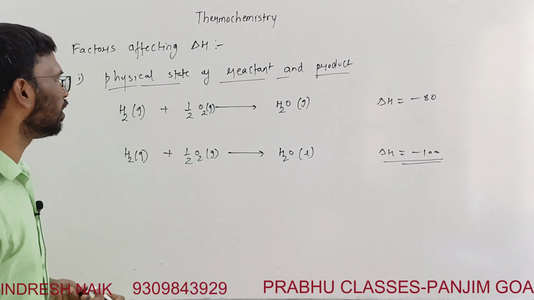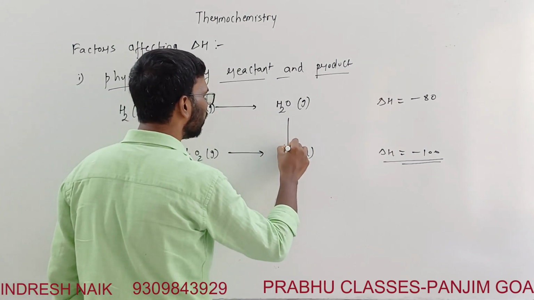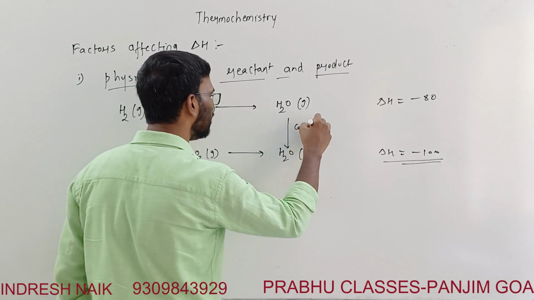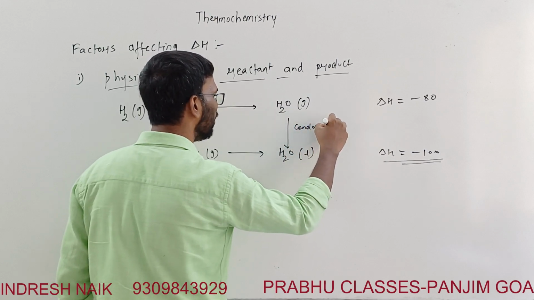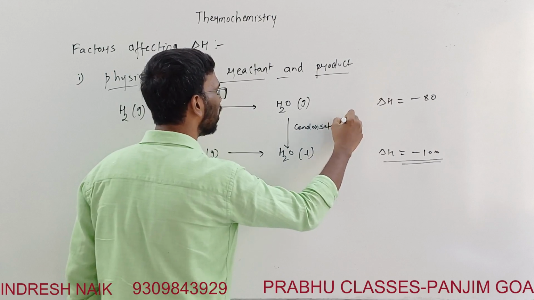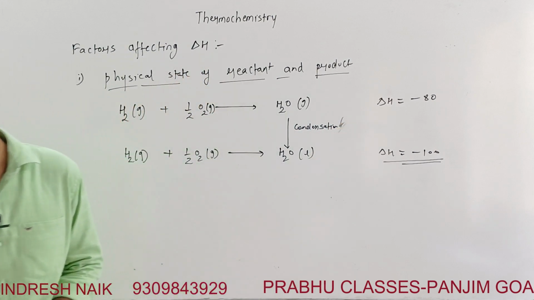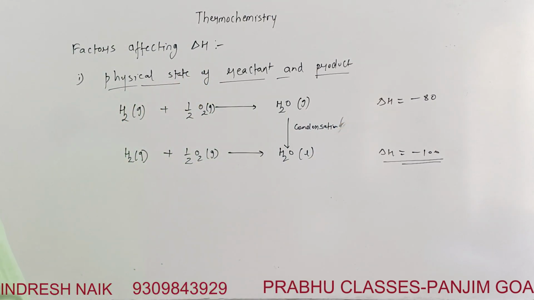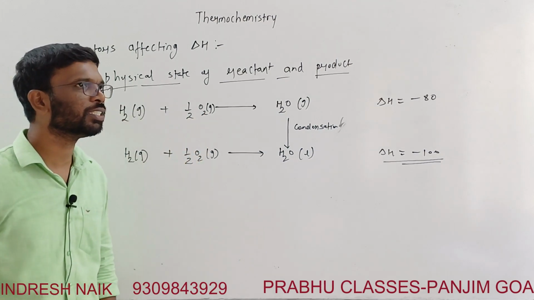We can consider this also like from here to here there is condensation taking place. Gas getting converted to liquid is called condensation. Condensation is a process where heat is removed.